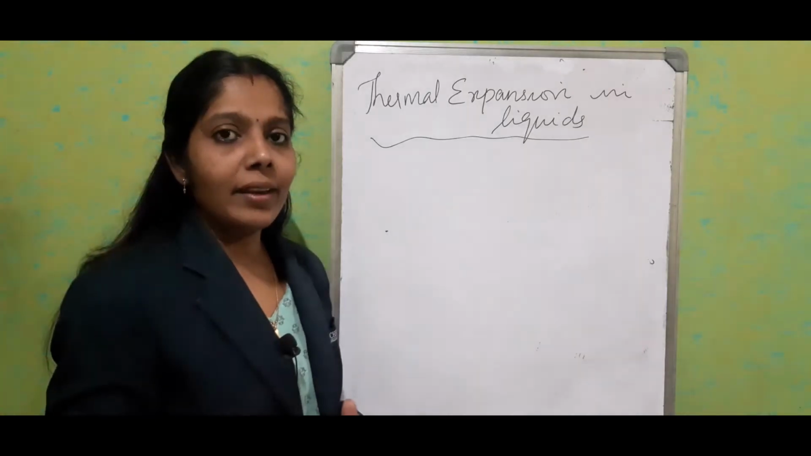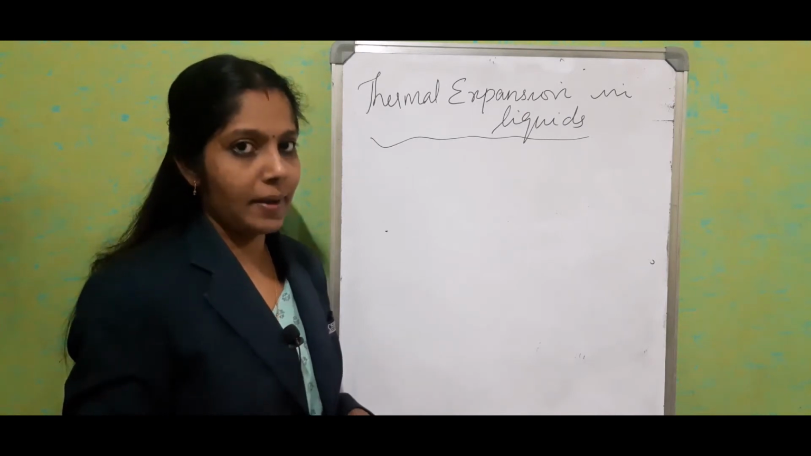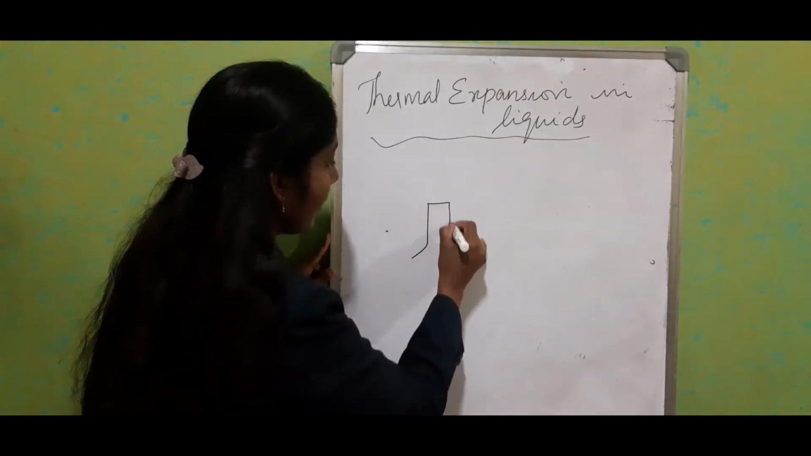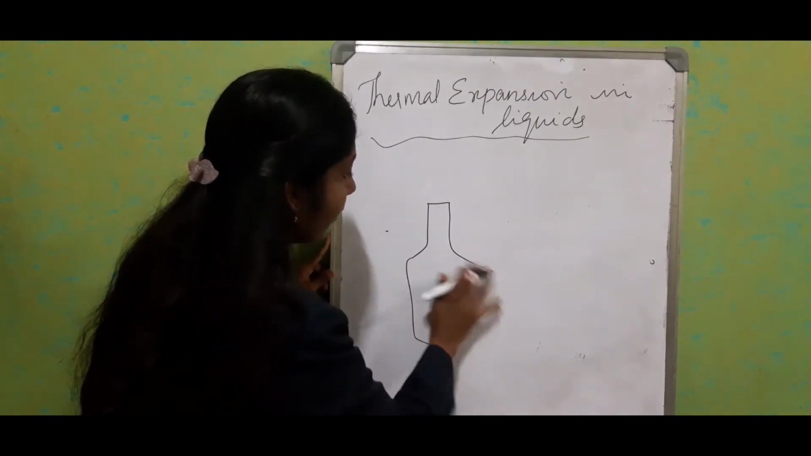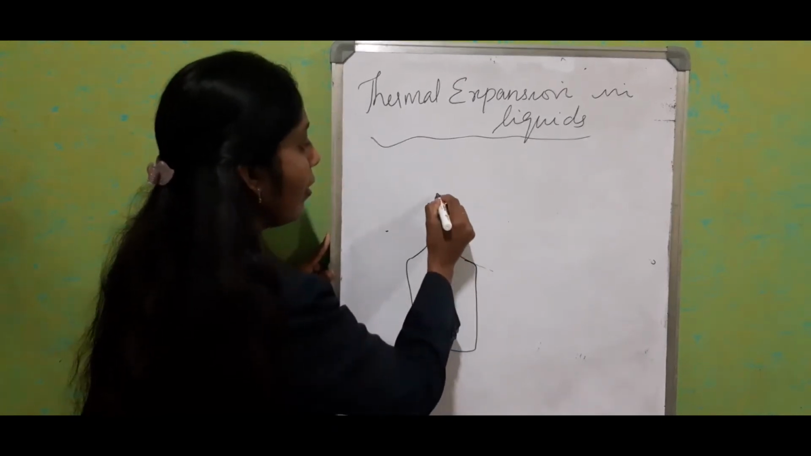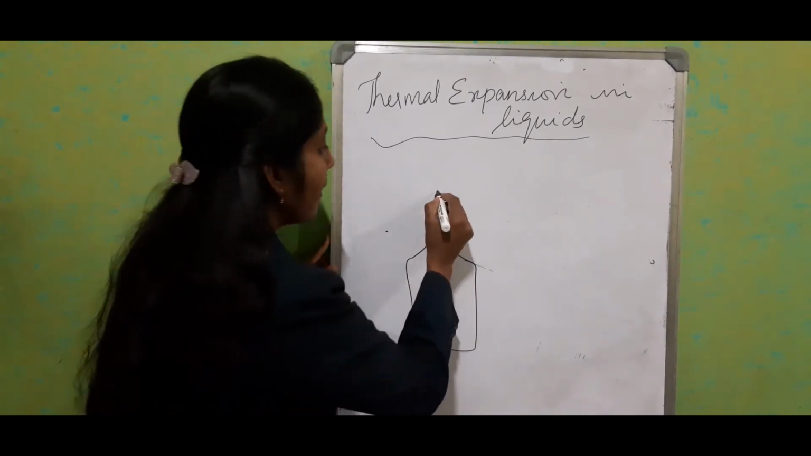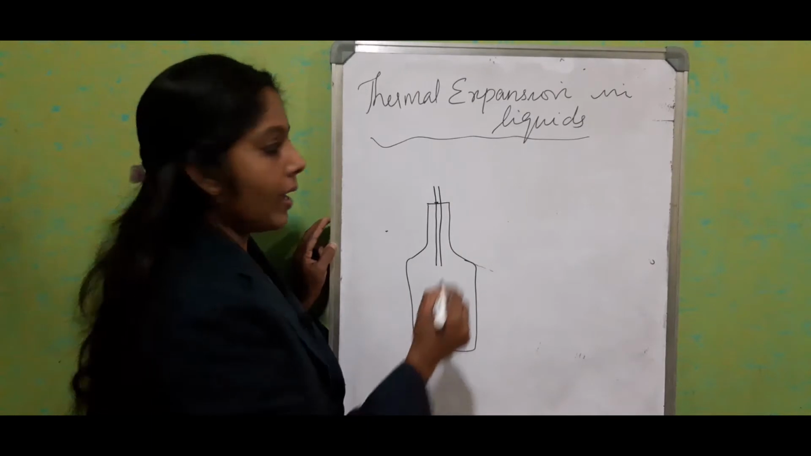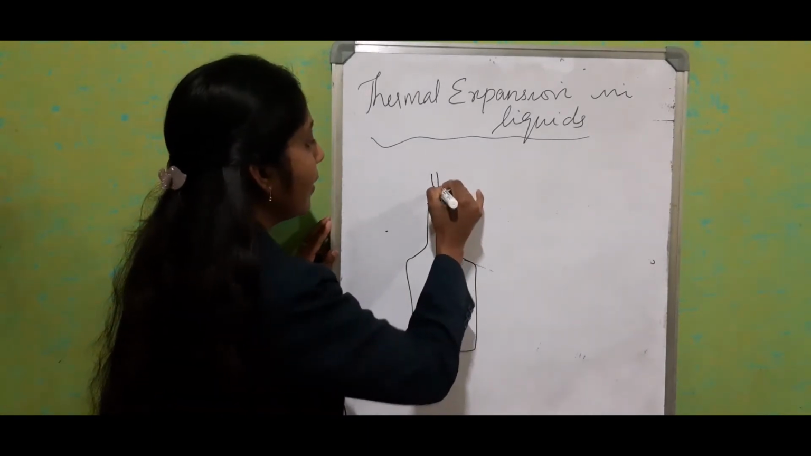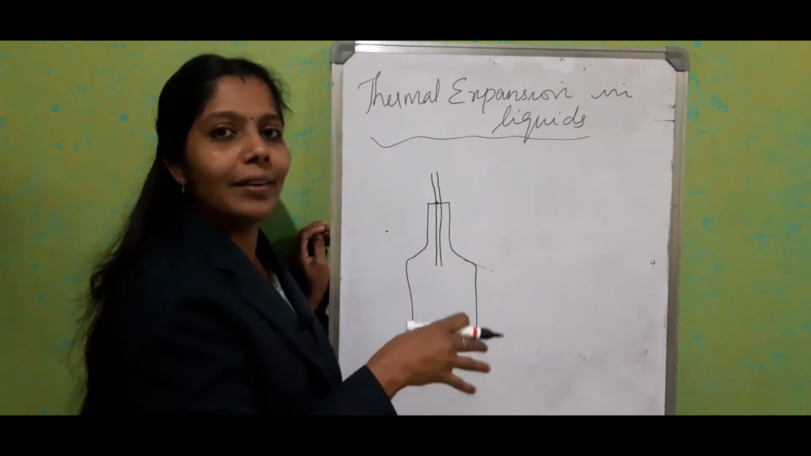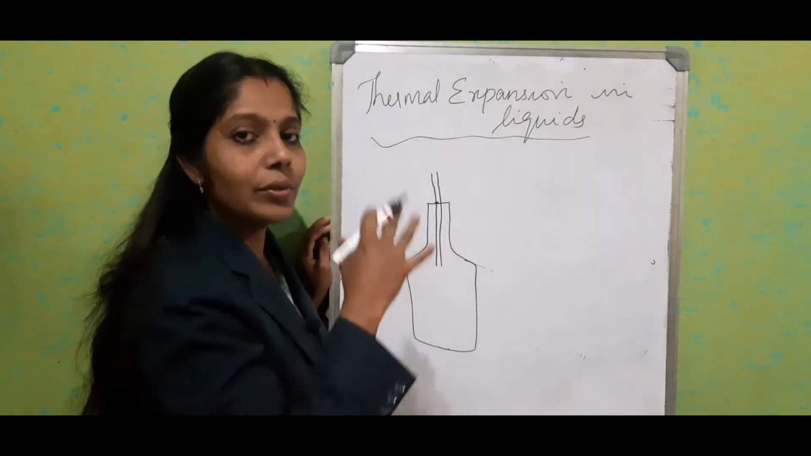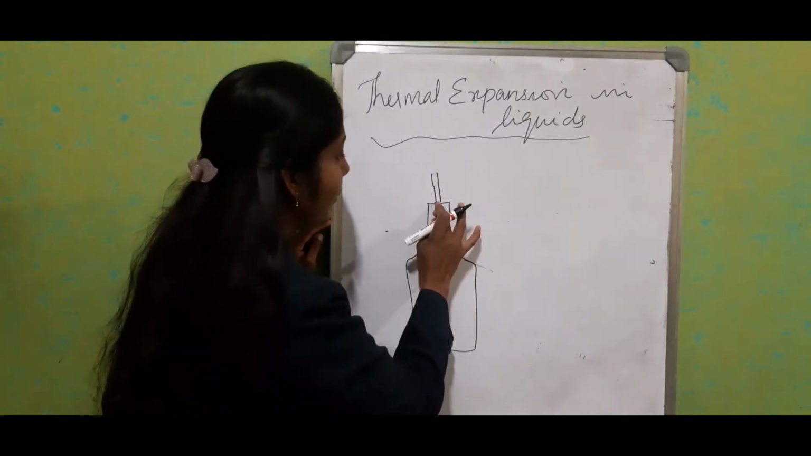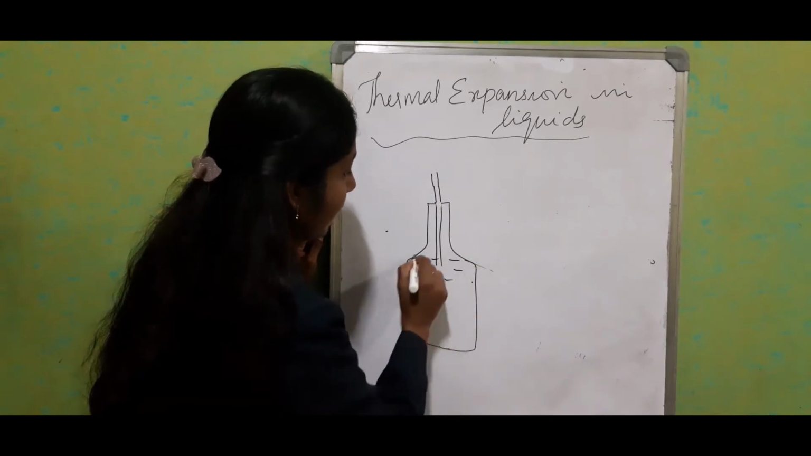Through a small experiment, we can prove the cubical expansion. Take an empty bottle. Make a hole at the tip. Then through this hole, insert a drinking straw. Then take a little water and add some color to the water, just to see the rising of the level. So fill the water through this straw. Just consider we have filled the water till here.